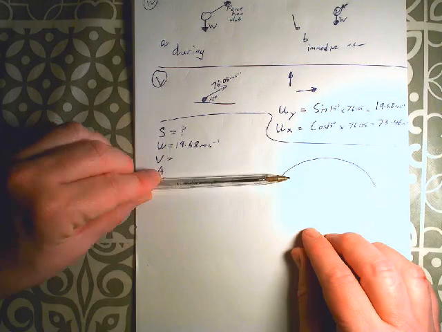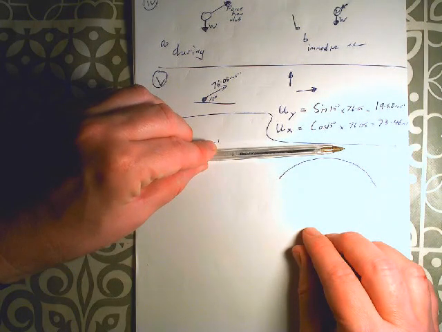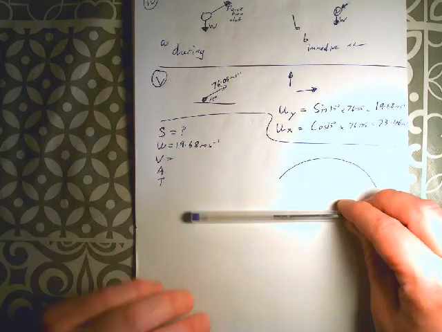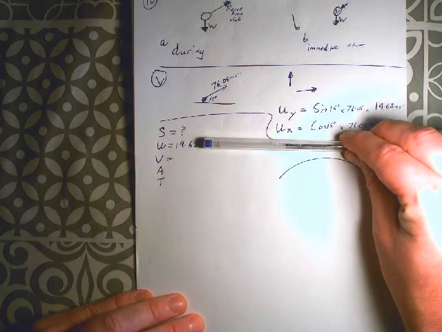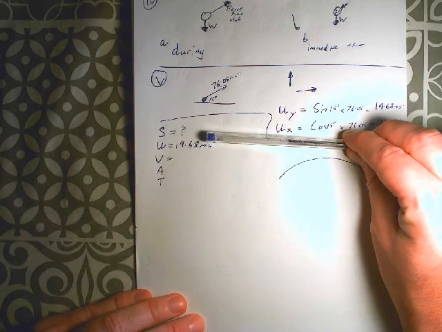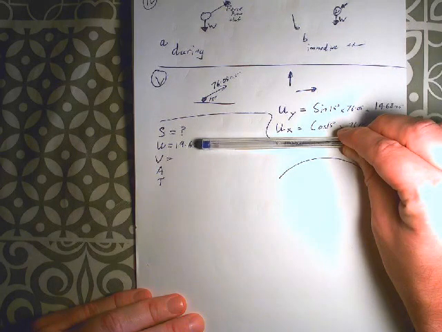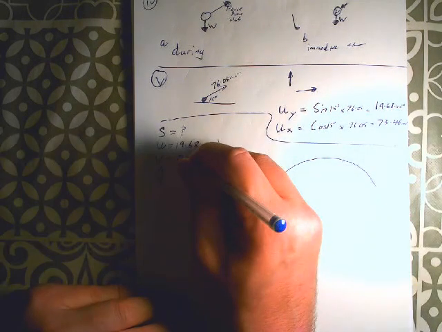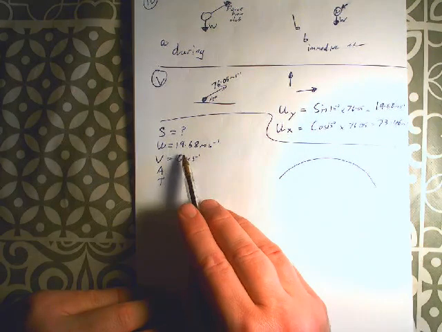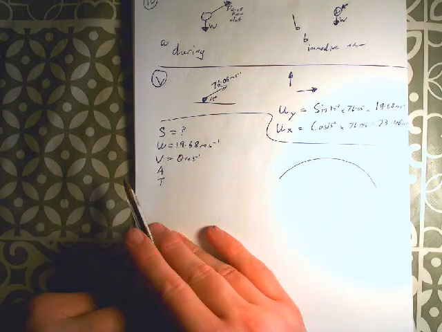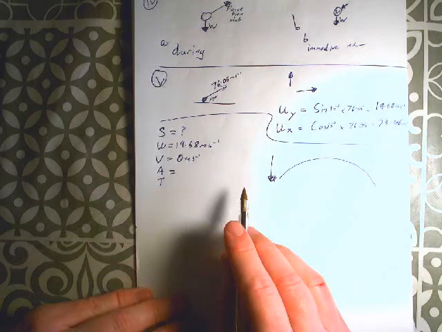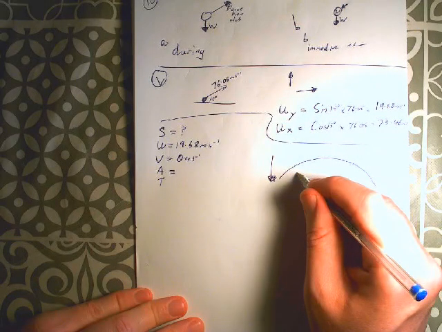Okay, let's think about its final velocity. Well, that ball, ignore the horizontal. Well, actually, no, let's just do a little trail. There's its path, right? So it's going up, up, up, up, up, down, down, down, down, down. We're looking for when it is at its maximum height. And when it's at its maximum height, it's essentially going up and then down. But we're looking for what is its velocity here. And in the vertical direction, its velocity is 0. At that exact moment, it's not going up, it's not going down, its velocity is 0. It's still going across, but it's not going up or down. So its vertical velocity is 0. And all of this, guys, is in vertical at the moment.